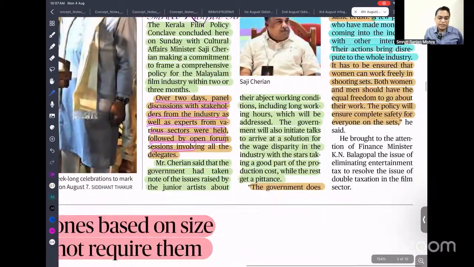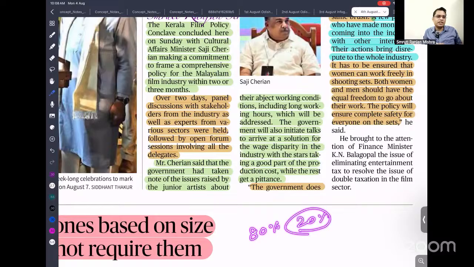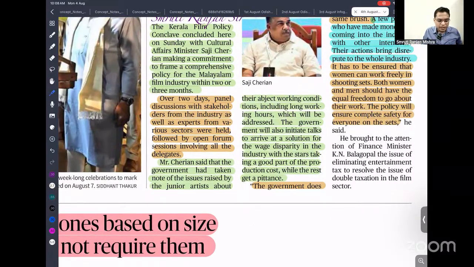Here they discussed that the conditions of service are not good. There is discrimination and low payment. In any movie, the lead actor takes 80% of the total revenue and the rest take 20%. That is the reason only a few people are benefiting and the rest are exploited in the movie industry.